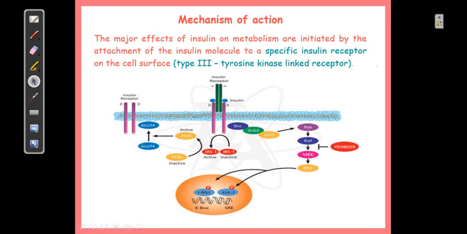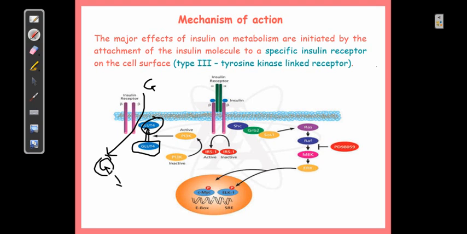GLUT4 are actually located at the Golgi apparatus, and then there will be translocation of GLUT4 to the cell membrane. Once they are available at the cell membrane, you can have entry of glucose, because glucose is a polar substance. It cannot enter inside the cell as such, and GLUT4 will facilitate its entry. Once glucose is available, the conversion of glucose into ATP, into energy, is possible.